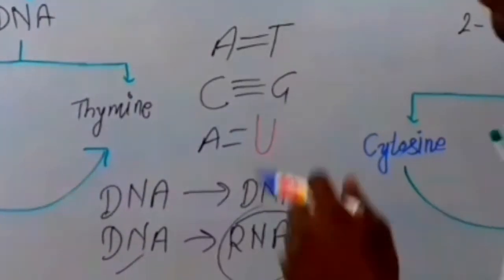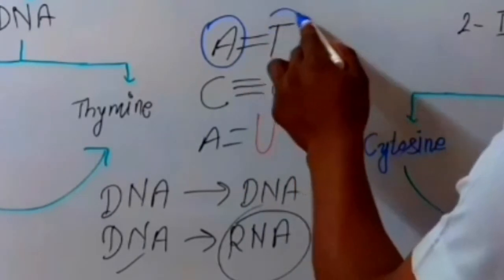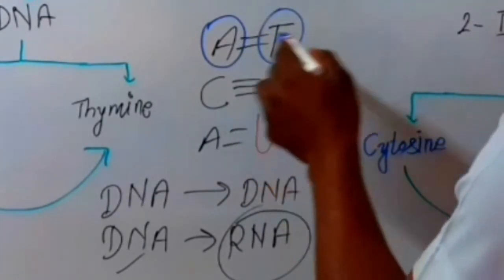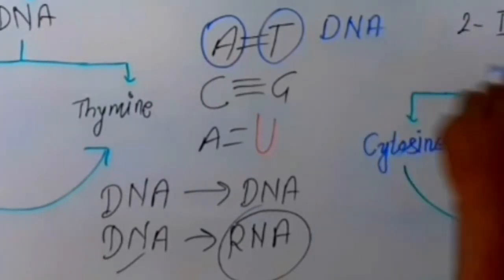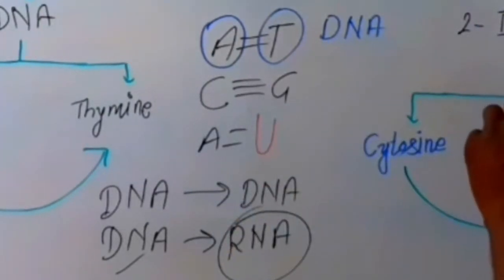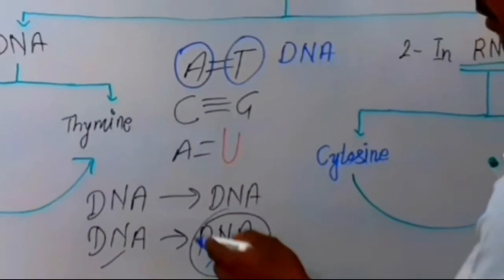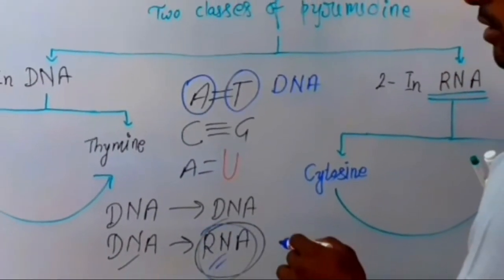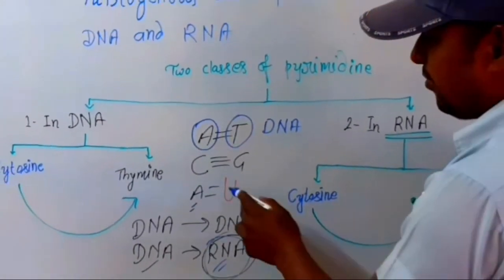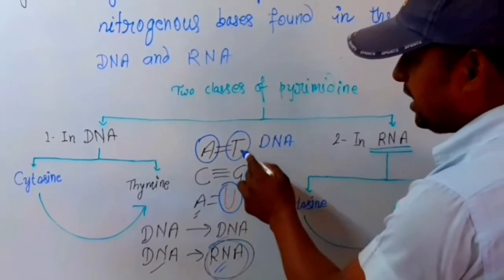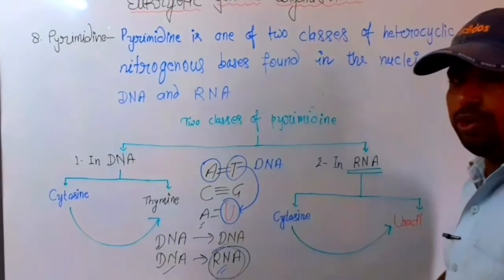It means adenine pairs with thymine in DNA, while in RNA, during the transcription of RNA, adenine bonds with uracil. It means thymine is replaced by uracil.